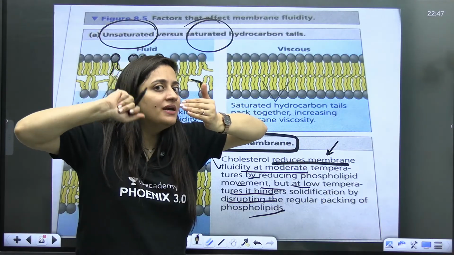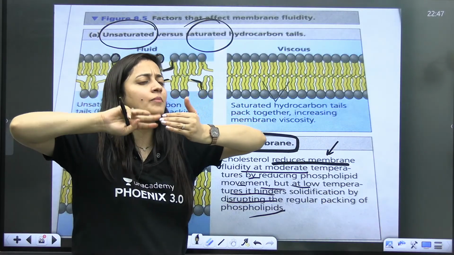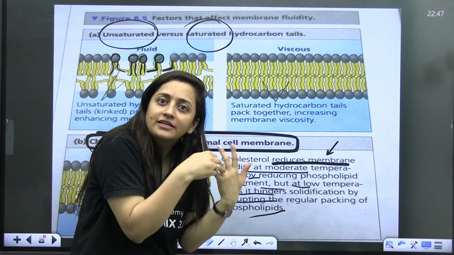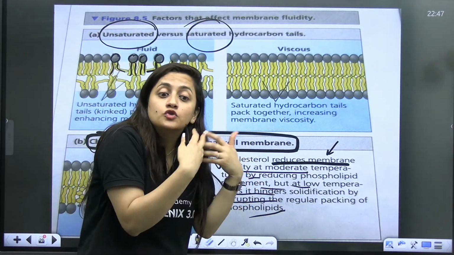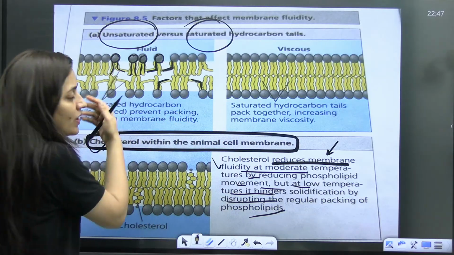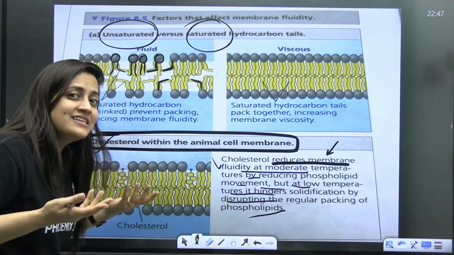So if somebody asks you what happens to the plasma membrane if its saturation increases, it will become viscous. It is going to be more solid if you increase it more. But what happens when there is unsaturation? So basically there should be a balance.